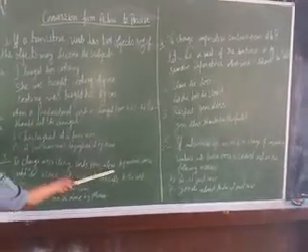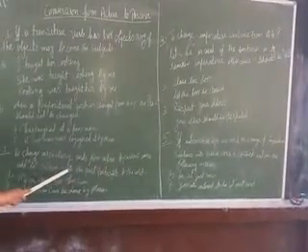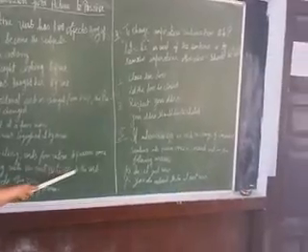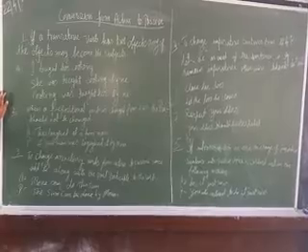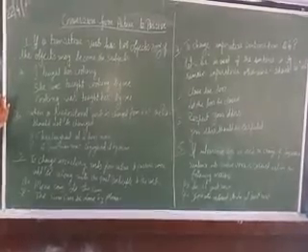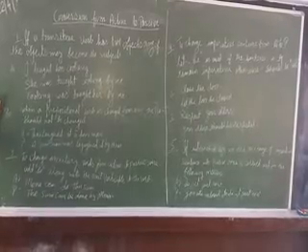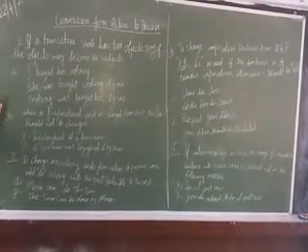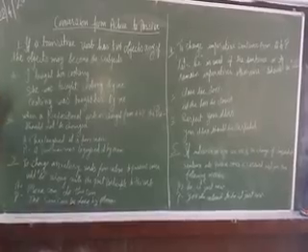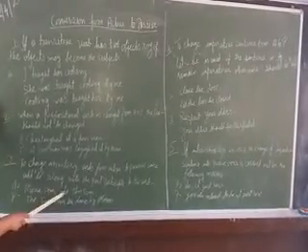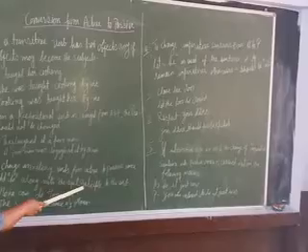Third one: to change auxiliary verbs from active to passive voice, add be along with the past participle of the verb. When the sentence has an auxiliary verb, for example, is, are, was, can, may, we should use be along with the past participle of the verb.